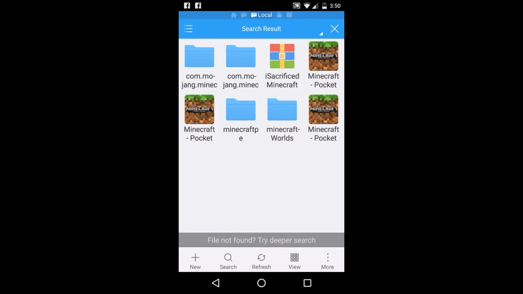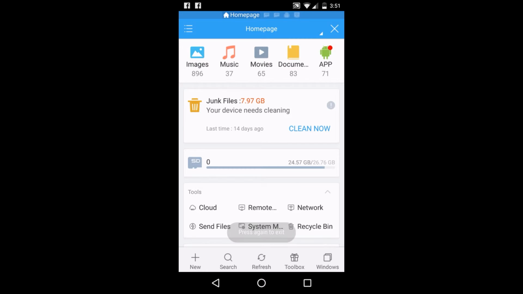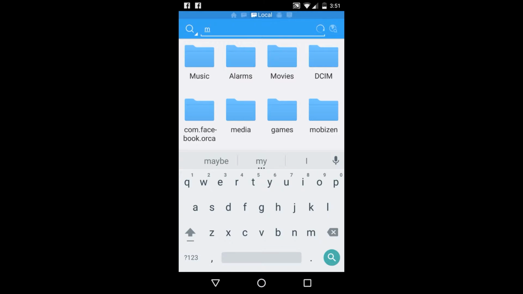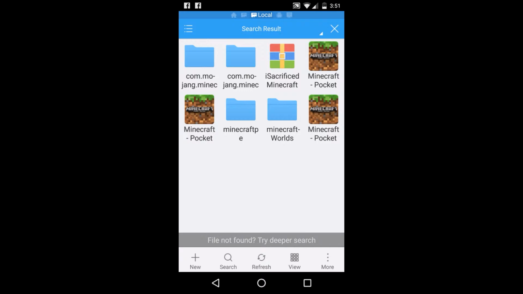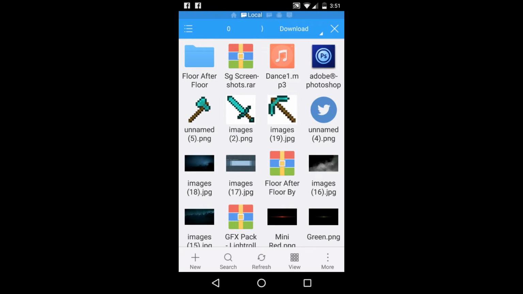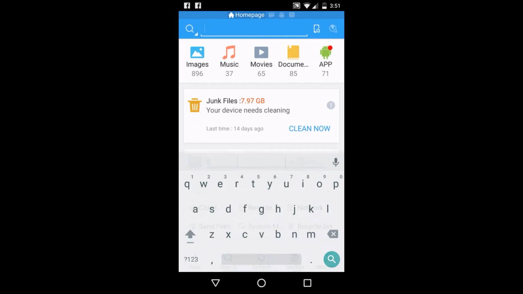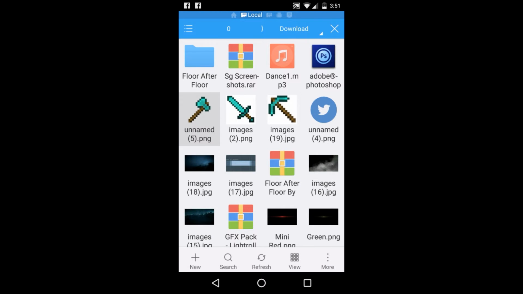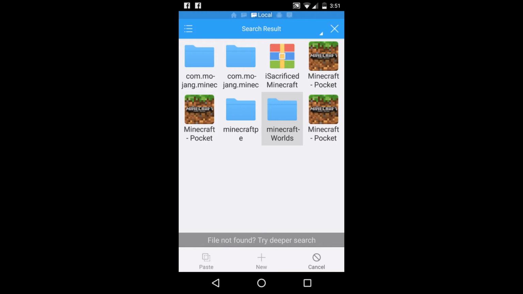There we go. So first thing you need to do is go in here and search Minecraft. There we go. And go back, and I'm in the download. So search here, download. So click that, and you can see Floor After Floor. Do not delete it, copy that and go to Minecraft Worlds